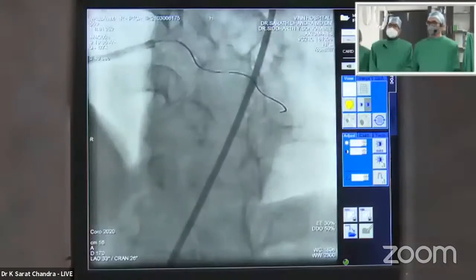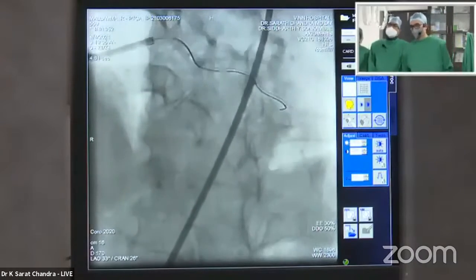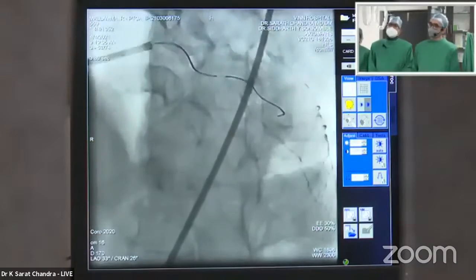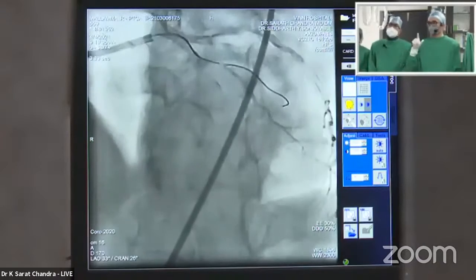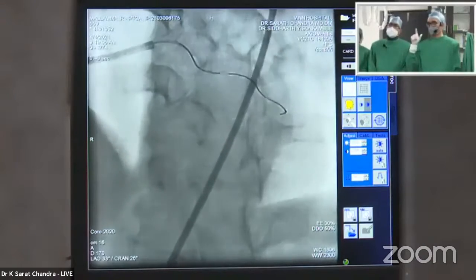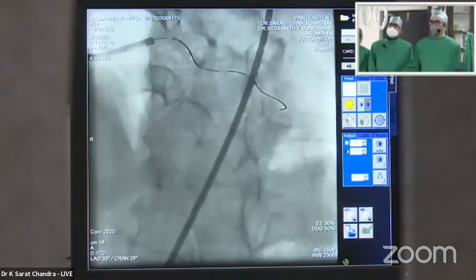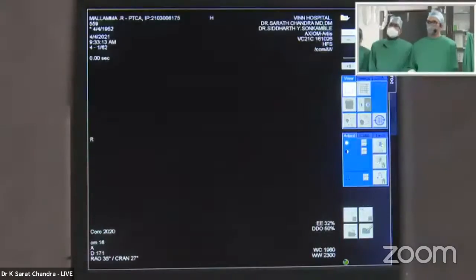Next one, yeah. We tried a lot to wire the diagonal so as to do a DK crush. It's a very big diagonal. But you know, the wire where you see has not gone into the biggest branch of it. So we tried multiple wires, and next one. We are not able to.